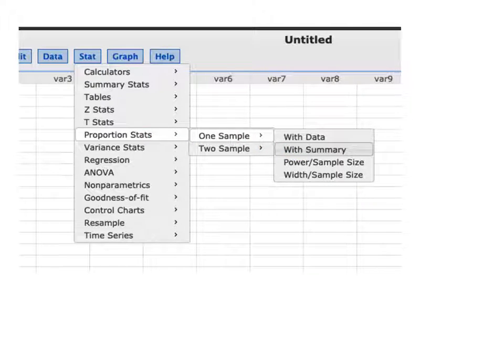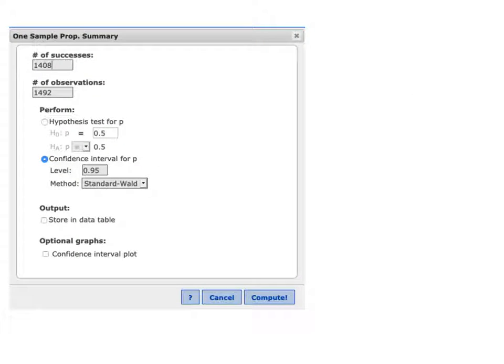If we were working directly from the data, in other words, if I had the 1,492 survey results in StatCrunch, then we would say with data. But we don't. We have someone who's told us the counts of how people answered. So that's what they mean by with summary. If you choose that, the screen will look like this, and you have two options for what you're going to do, a hypothesis test or a confidence interval. Those are exactly the two things that we're talking about right now.